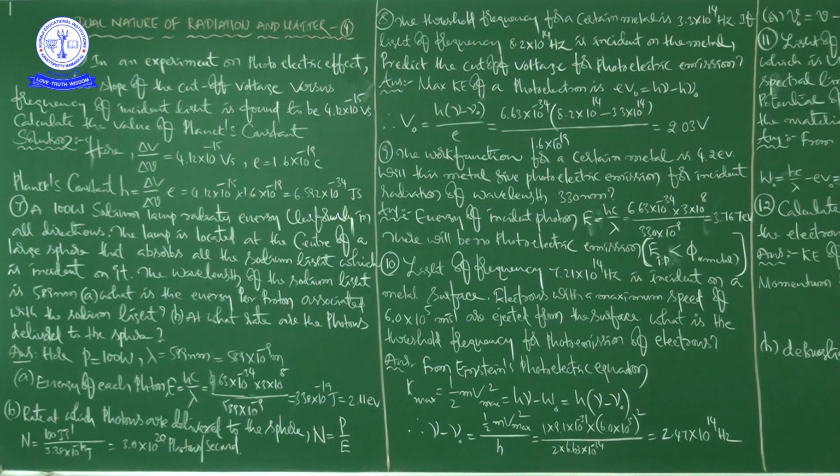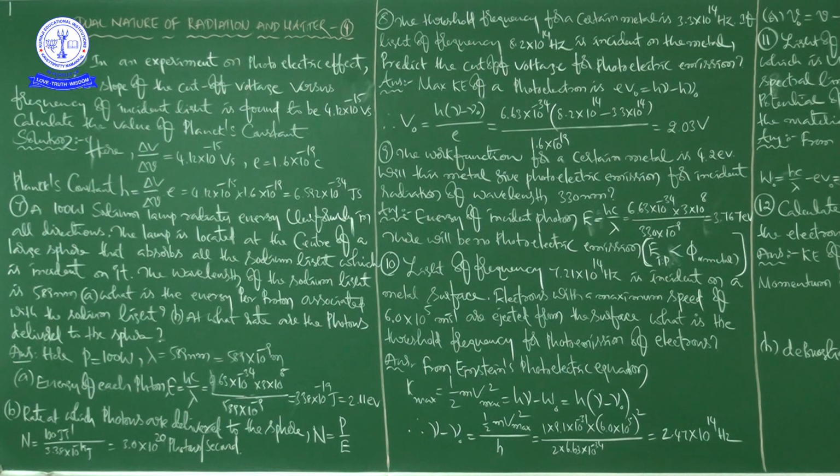One value is the threshold frequency for the respective metal, and another is the frequency of the incident light. Based on these two values, we have to calculate the cutoff voltage for photoelectric emission.